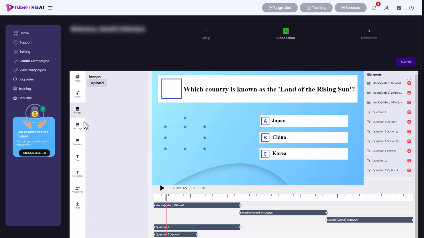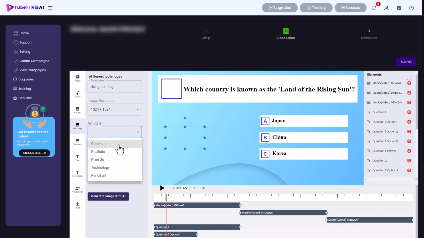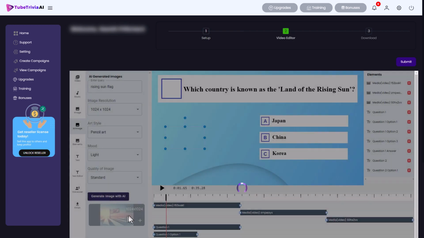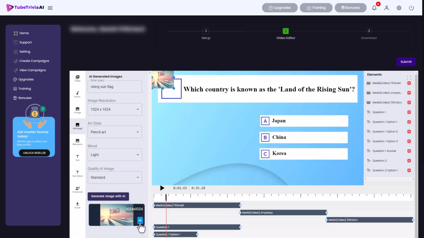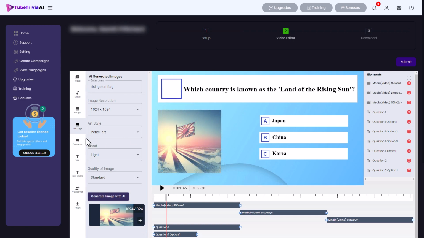I can add an image. I can get an AI generated image. Now that's interesting. So I'm going to go for rising sun flag, and I just want a square image, and I'm just going to go for pencil art. I'm not fussed about the mood, but I'll pick light. Quality of image, standard. So let's generate this image and see what happens. So we've got an image here. If I click that, I can add it in, and I might just want to make that bigger. That makes it slightly more interesting.